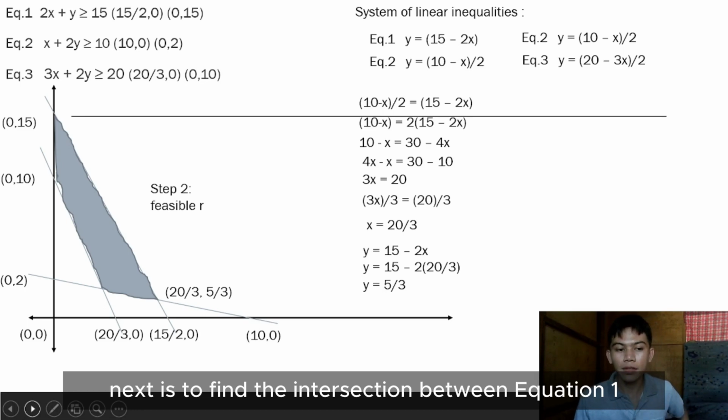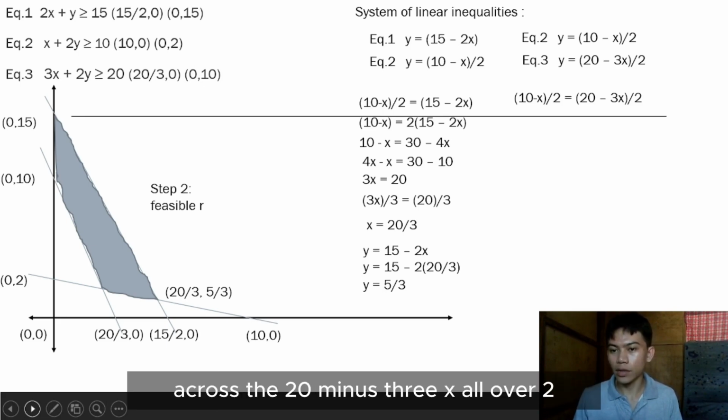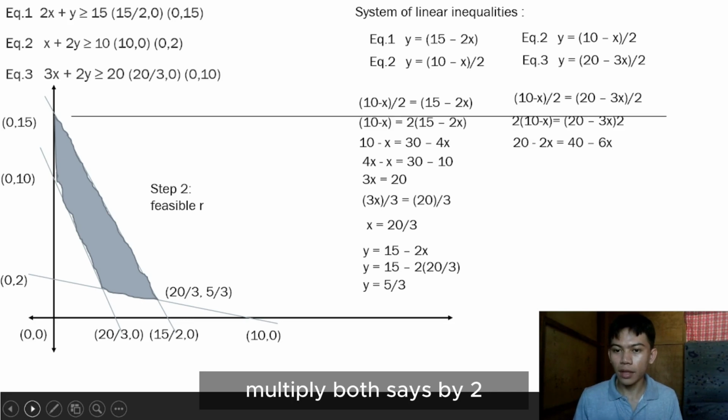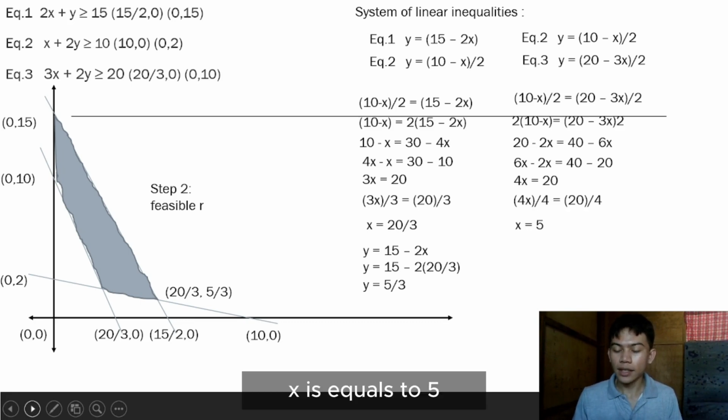Next is to find the intersection between equation 2 and equation 3, and we have (10 minus x) all over 2 equals (20 minus 3x) all over 2. Multiply both sides by 2, and we have 20 minus 2x equals 40 minus 6x. Simplify, and we get x equals 5.